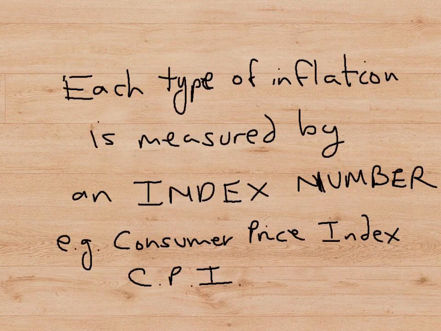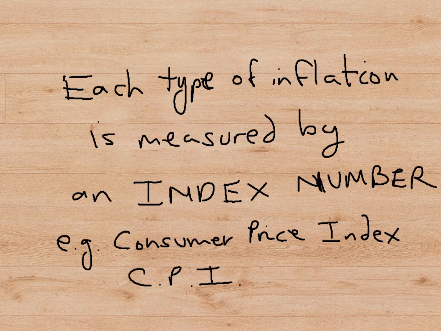Each type of inflation is measured by an index number. So for example, with goods that we buy on the high street, we calculate a number called the Consumer Price Index, or CPI. An index number is basically one number that summarizes or sums up the prices of a whole set of goods.